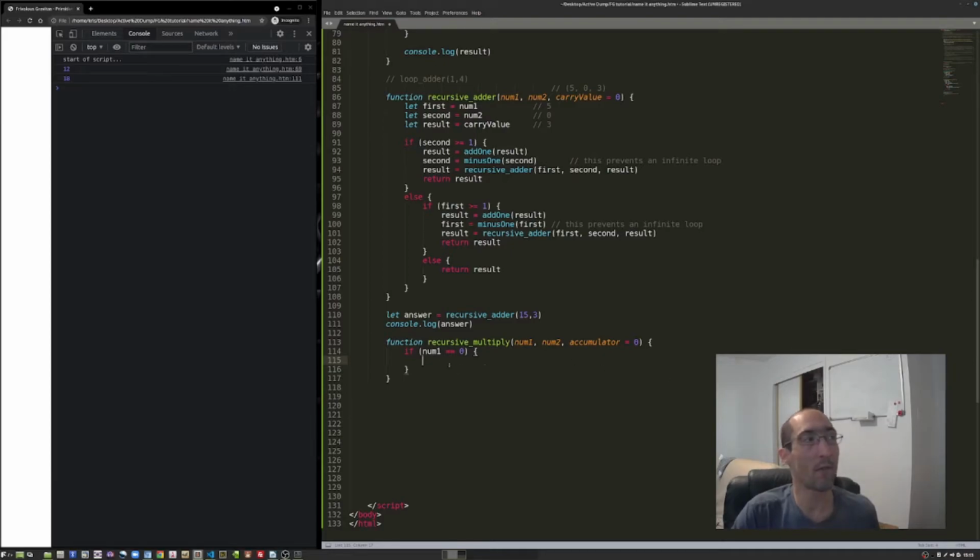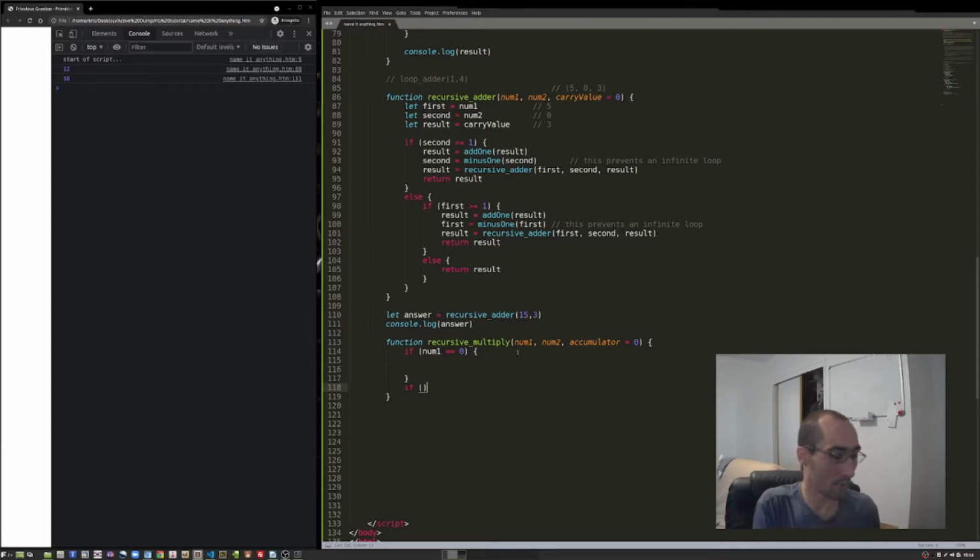So first we're going to have to check if it's 0. So if this is 0, but see, here's the thing. If num1 is 0, anything we put in num2 is going to be 0, but if num2 is 0, anything we put in num1 is 0. So we almost have to do, well, we could do two if statements, which would look a little bit ugly, but we could do another one in here. No, I guess the other way to do it would be down here.